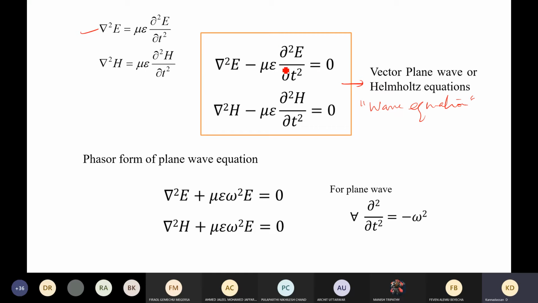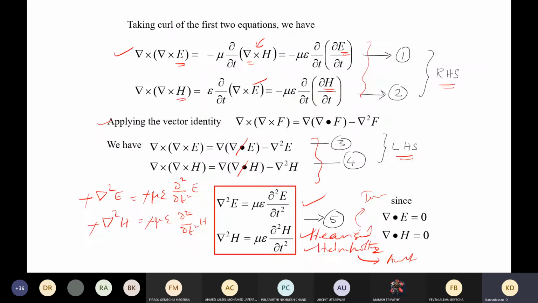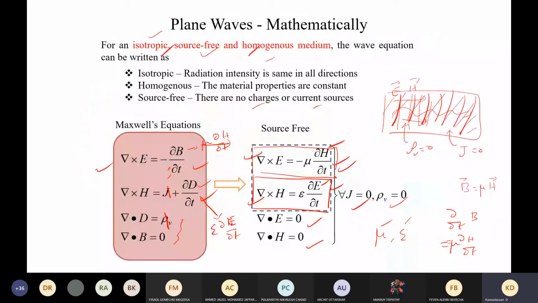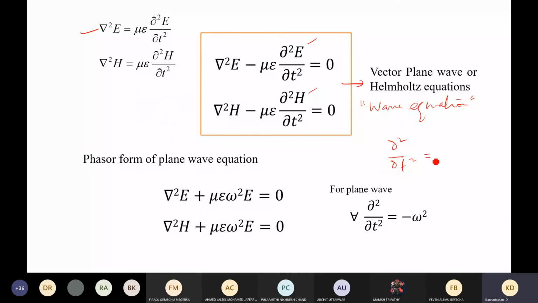Now, if you solve this wave equation, then we can see how the electric and magnetic fields are related, and what their nature is with respect to time and space. We can easily see that. And that is nothing but the wave equation, or the solutions of the wave equation. So now, since we are considering the plane wave, this ∂²/∂t² is supposed to be constant, because ∂/∂t is already constant, which we already discussed here. For considering the plane wave, in that case, this is going to be constant.